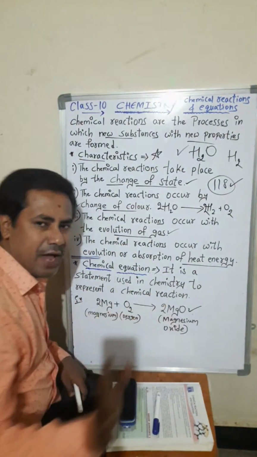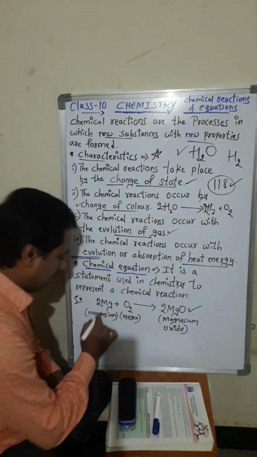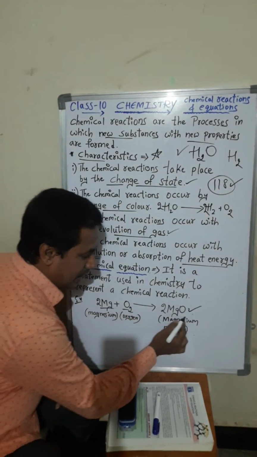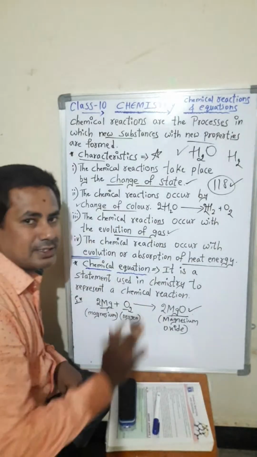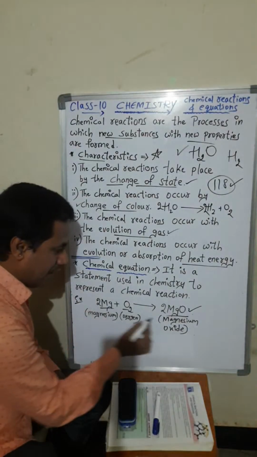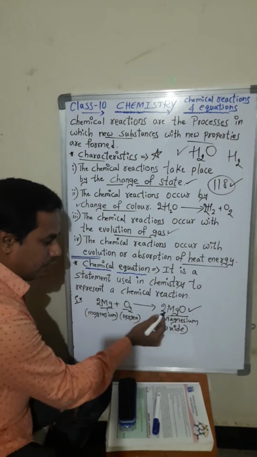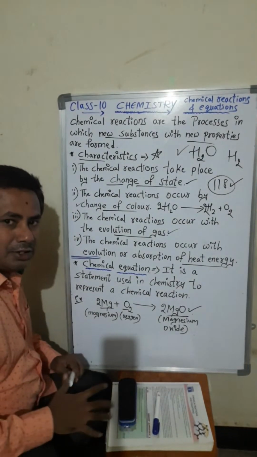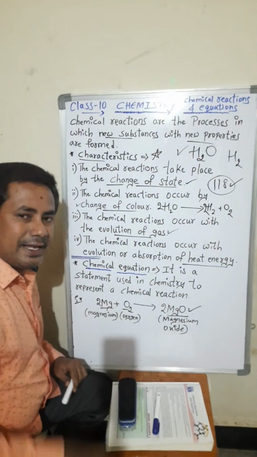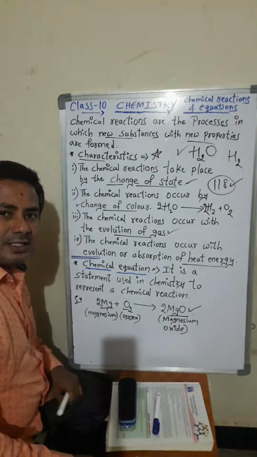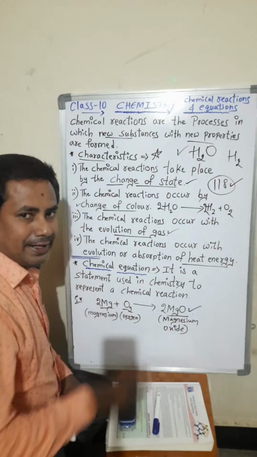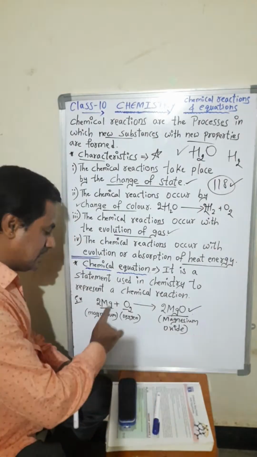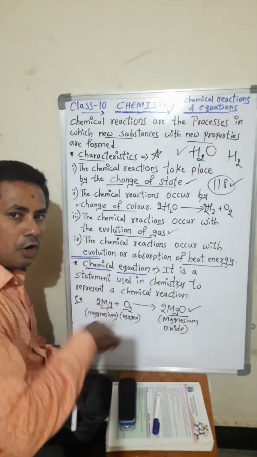Chemical equation you have written, sir. Yes, Mg is magnesium and O2 is oxygen and MgO, magnesium oxide, is formed. So you have written 2 here and 2 here. What is this? This is nothing but we have to balance. In chemical reactions, what happens? Energy can neither be created nor destroyed, but it is transferred from one form to another.